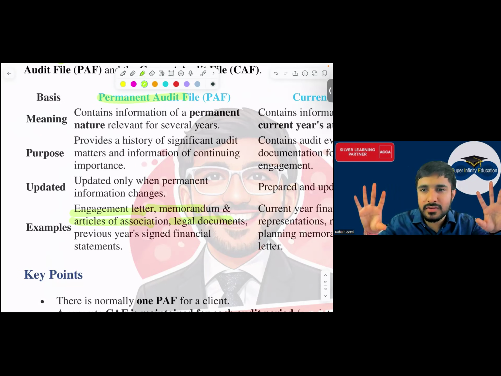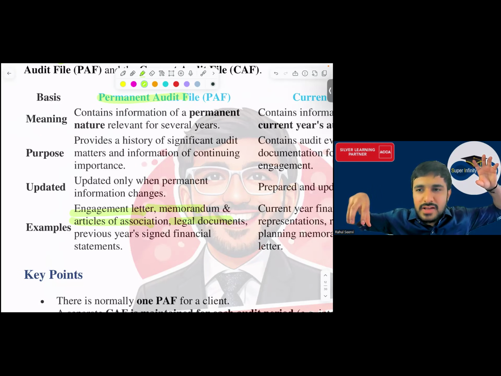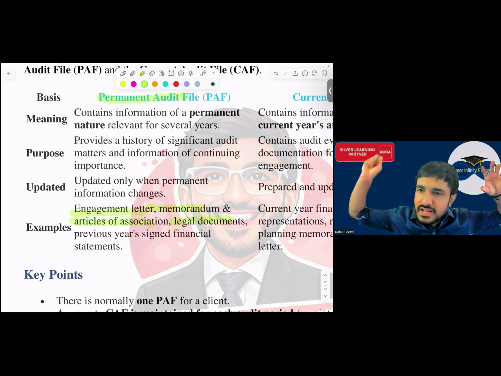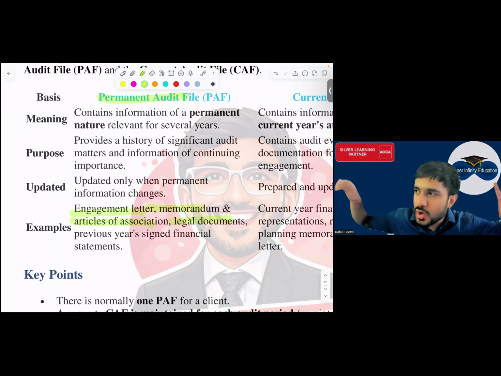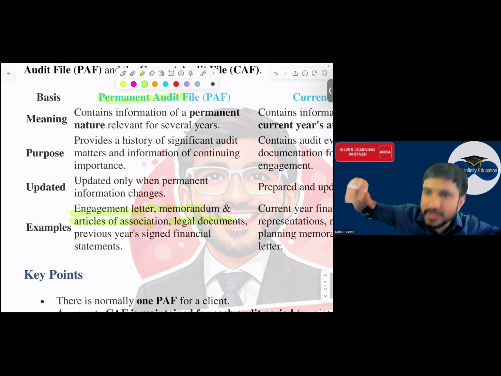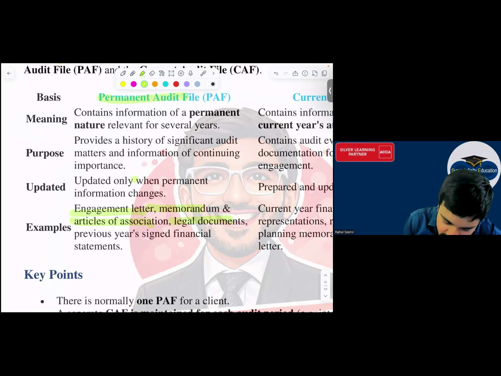दो तरह के फाइल है, basket A, basket B. In basket A, whatever is of permanent nature, I'll keep it because I need not ask again and again every year. Yes, sir. Sir, इसको कब update करेंगे? When we will update the basket number 1, when there are changes in the permanent information. If there are any changes in the permanent information, we will change.